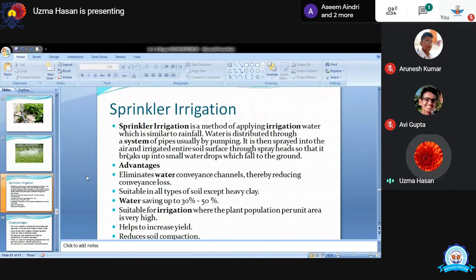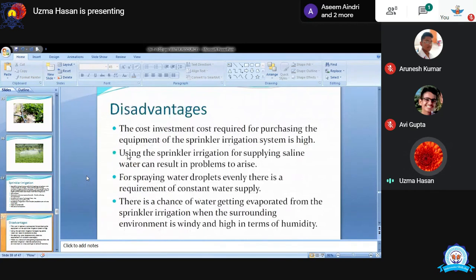And it is very suitable for all types of soil. And it also saves 30 to 50% of extra water that we are going to give to the field. And it is also suitable for plant population per unit area. It is very very useful. It also increases yield and reduces soil compaction also. So these are the advantages of sprinkle irrigation.